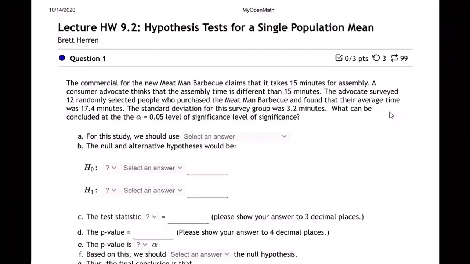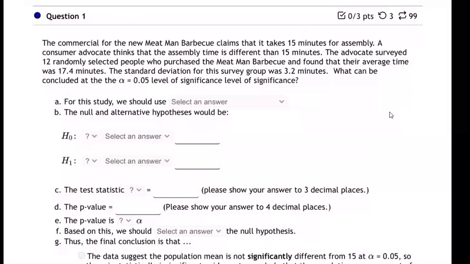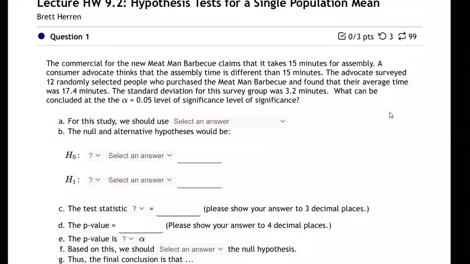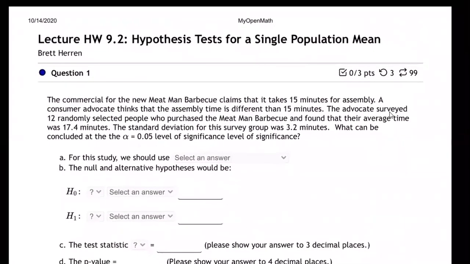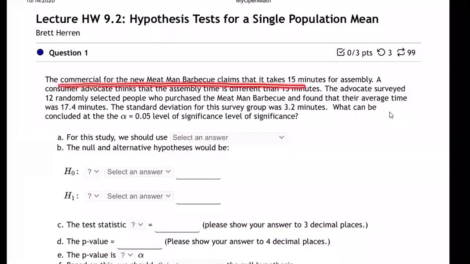Here, I'll read it with you. The commercial for this. So I hope you have this open. This is lecture 9.2, question 1. So the commercial for the new Meat Man barbecue claims that it takes 15 minutes for assembly. That's a claim. Notice the claim. See that word right there? That's important. That's really the starting point.